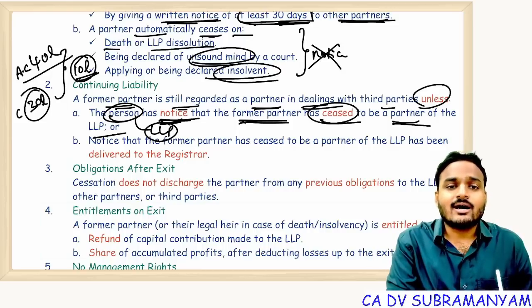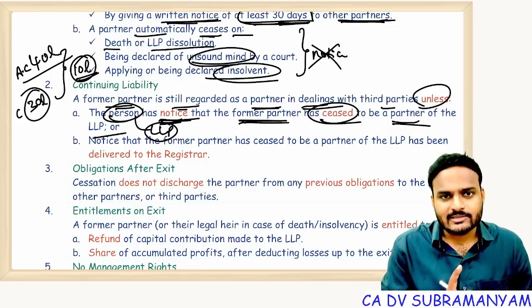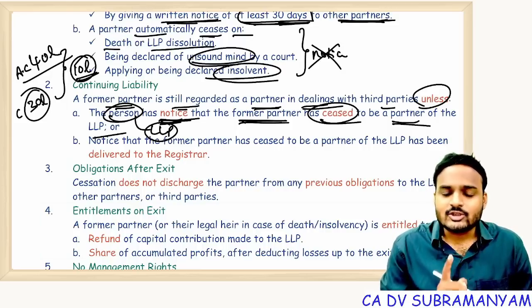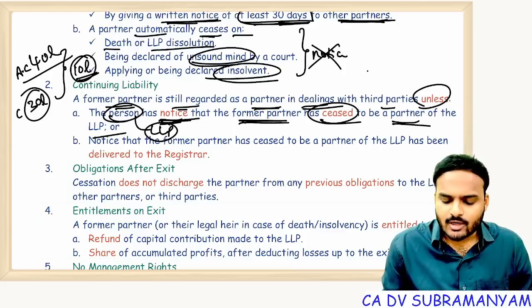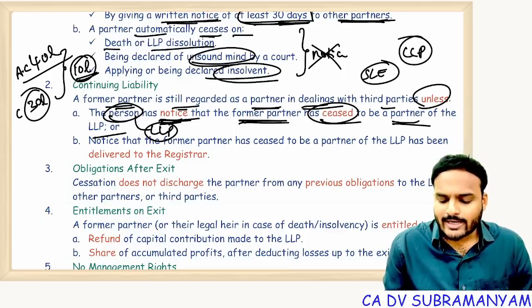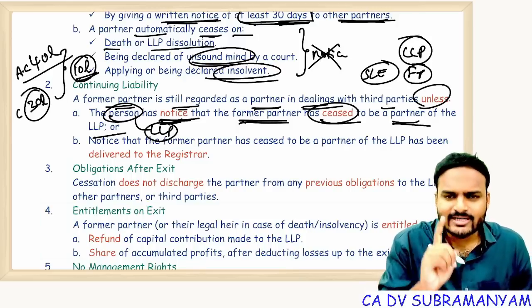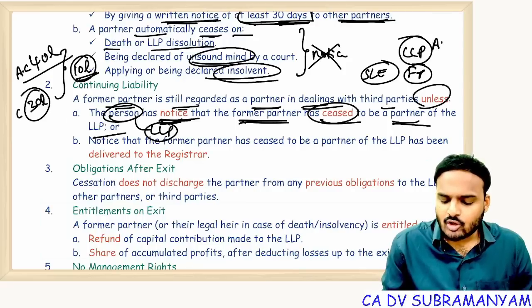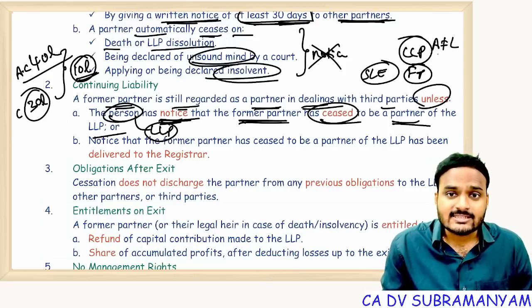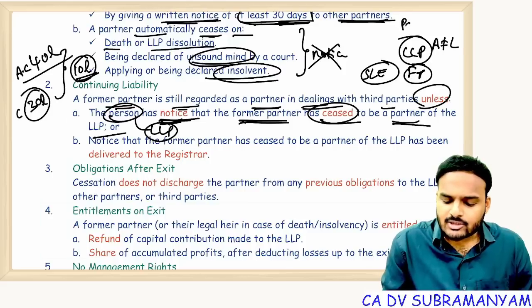You may say there is a concept of separate legal entity, so the LLP is liable for its own acts, not the former partner. Yes, that point is correct. But if LLP assets are not sufficient to discharge liabilities, then each and every partner should contribute towards the deficiency, to the extent of agreed contribution.